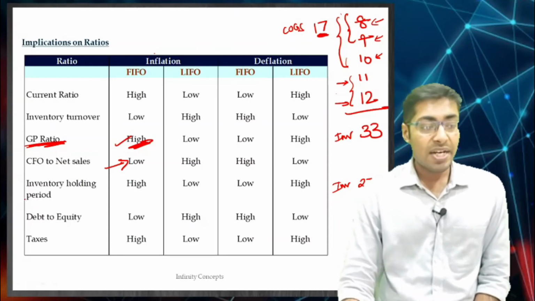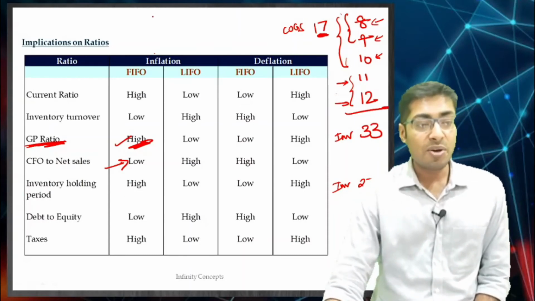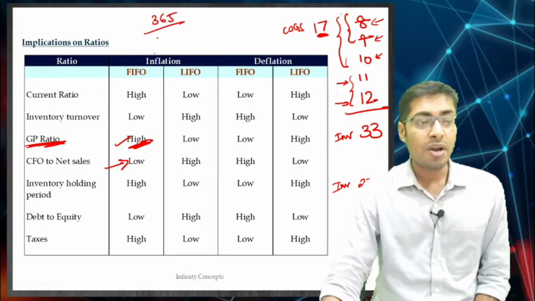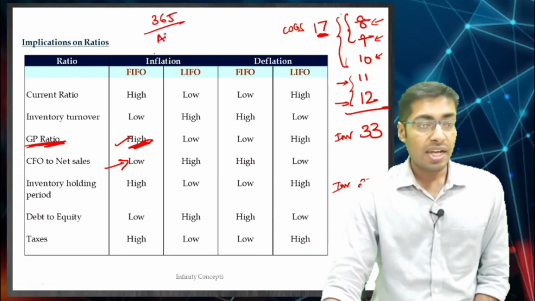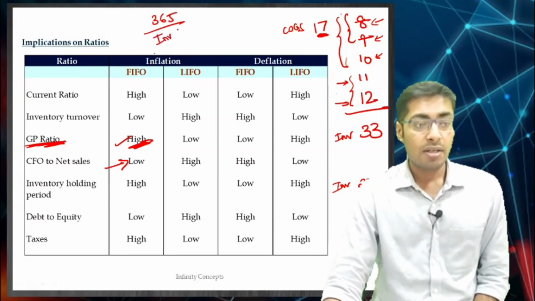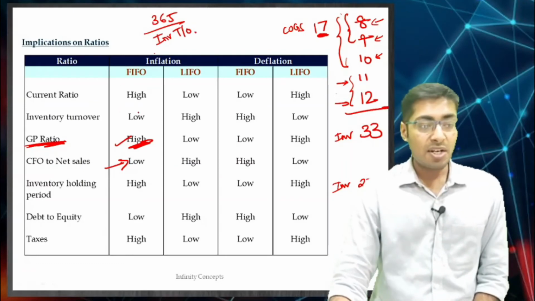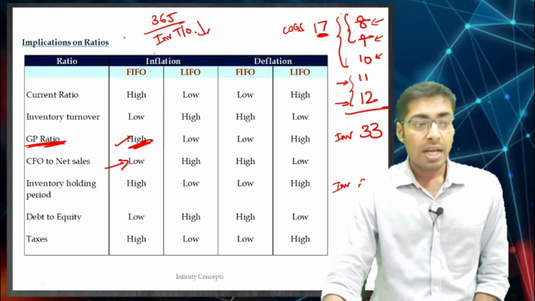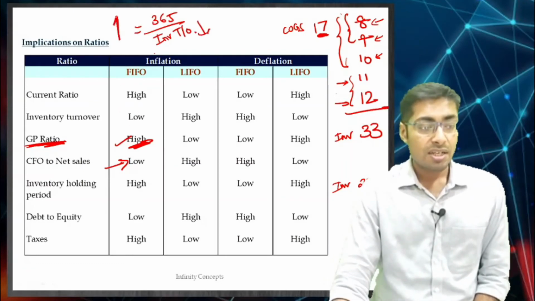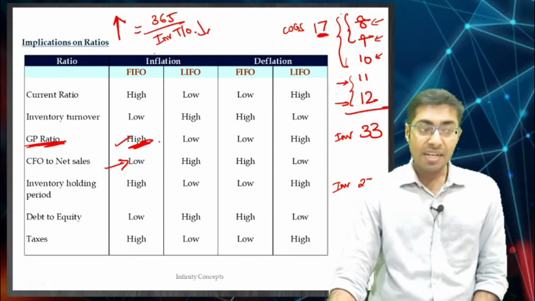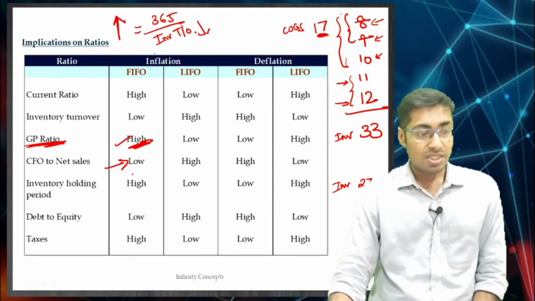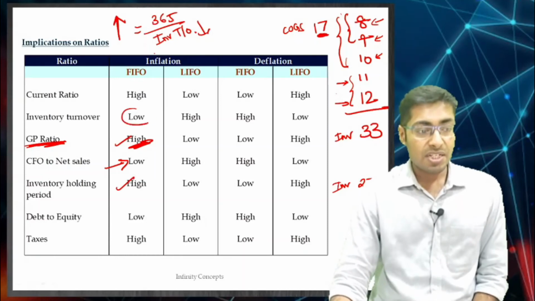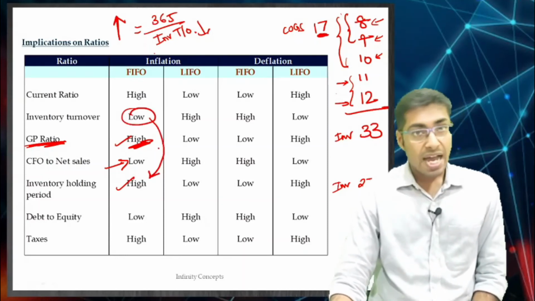Correct? Inventory holding period. What is inventory holding period? 365 upon inventory turnover. Inventory turnover is low over here and therefore average inventory holding period is going to be higher. So this is what we have written. If inventory turnover is low, definitely inventory holding period is going to be higher.